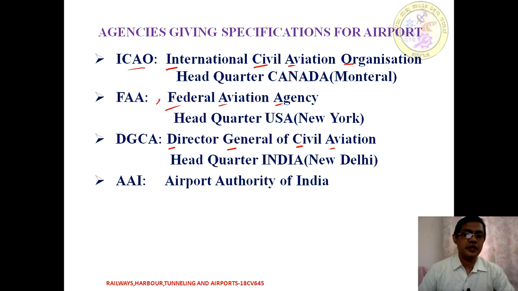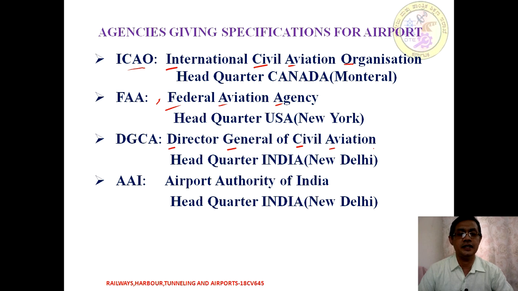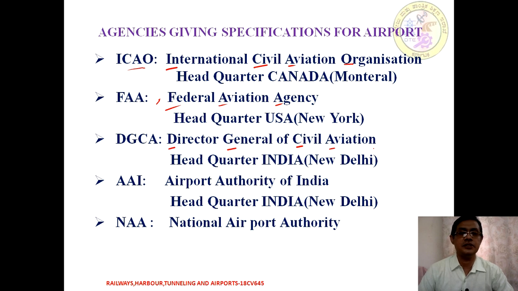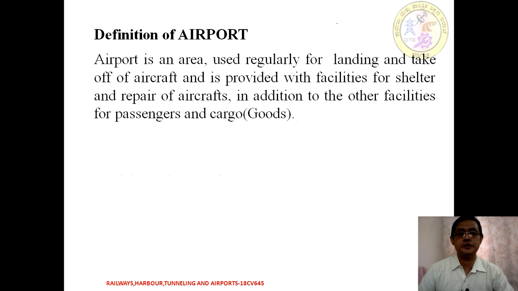Similarly, we have AAI, the Airport Authority of India, and its headquarter is once again in New Delhi. And ANA, the National Airport Authority. So these are all different agencies which give the specifications for an airport.